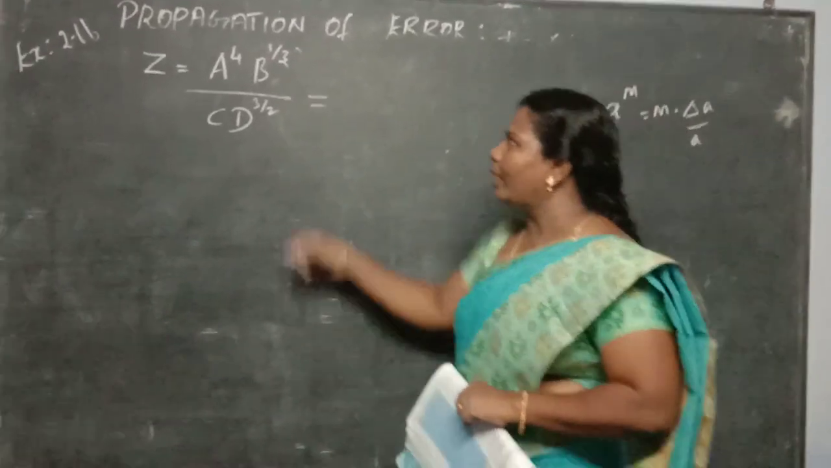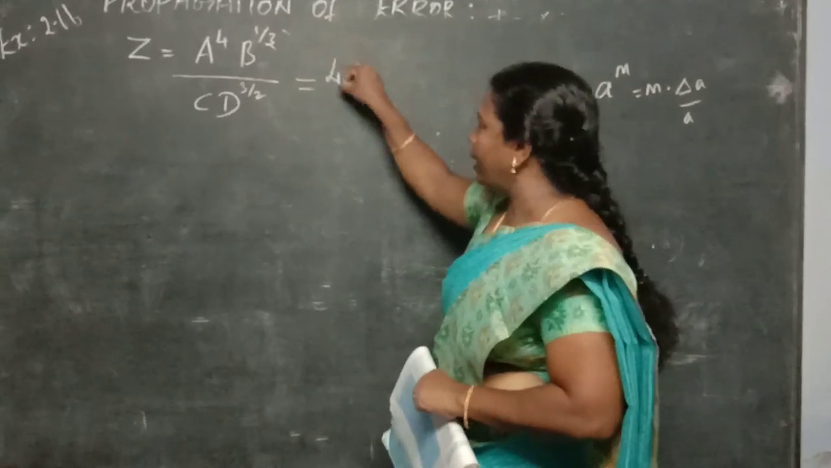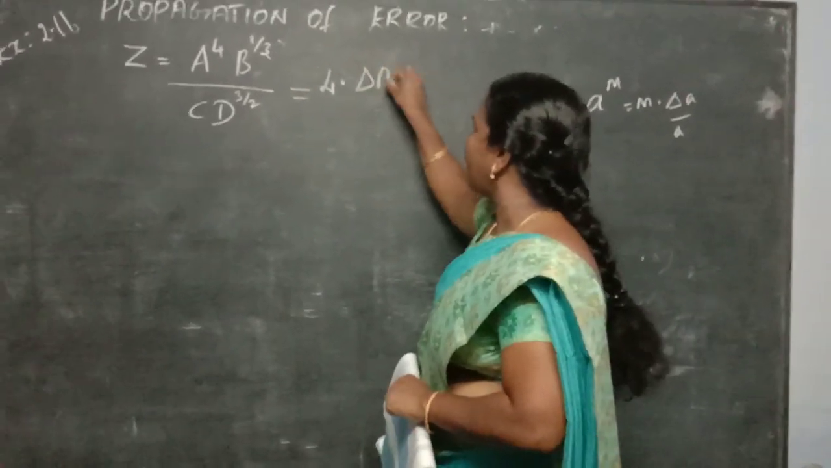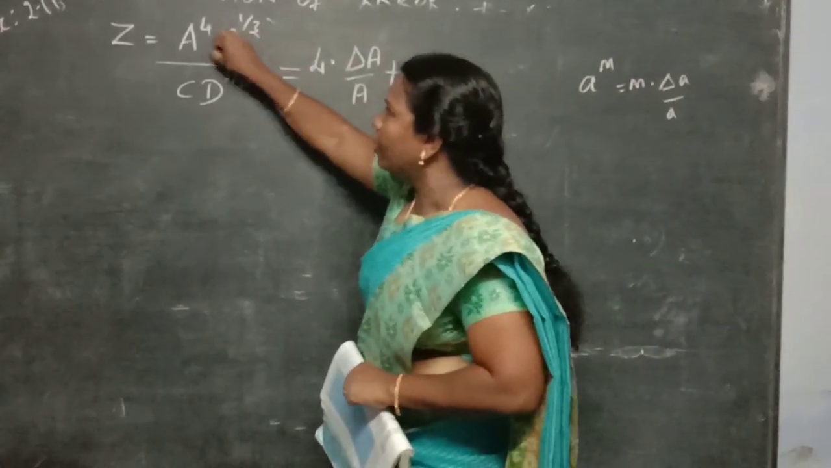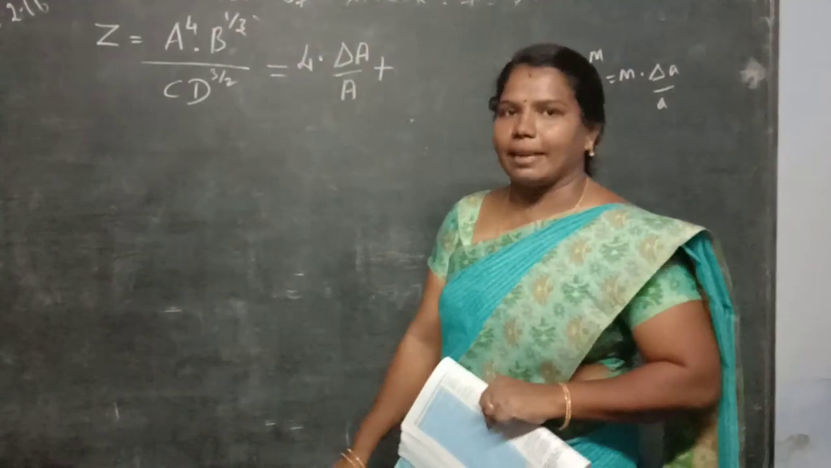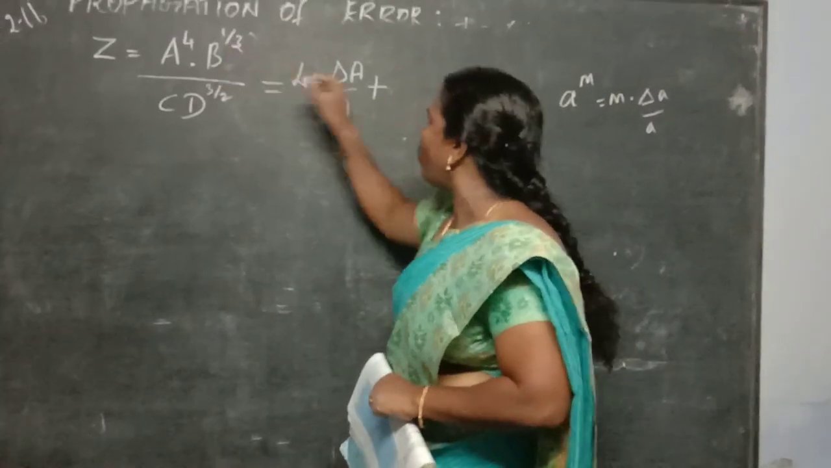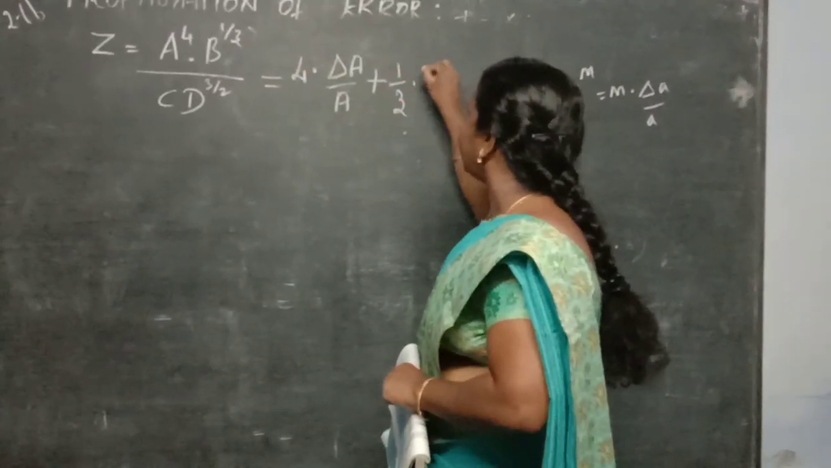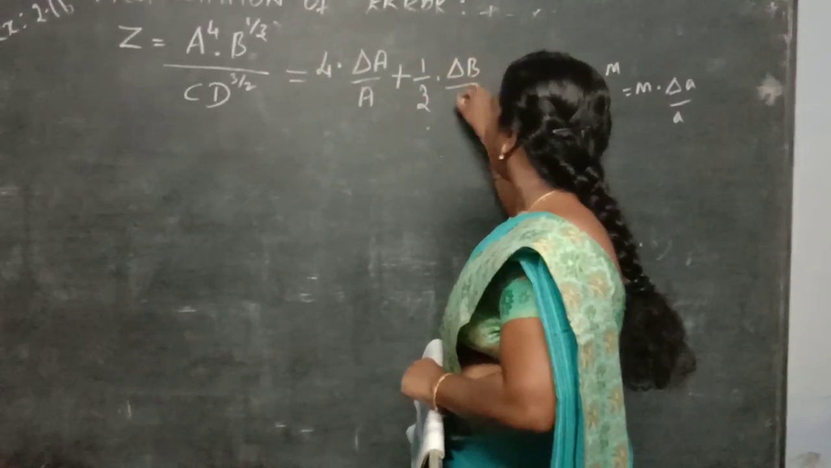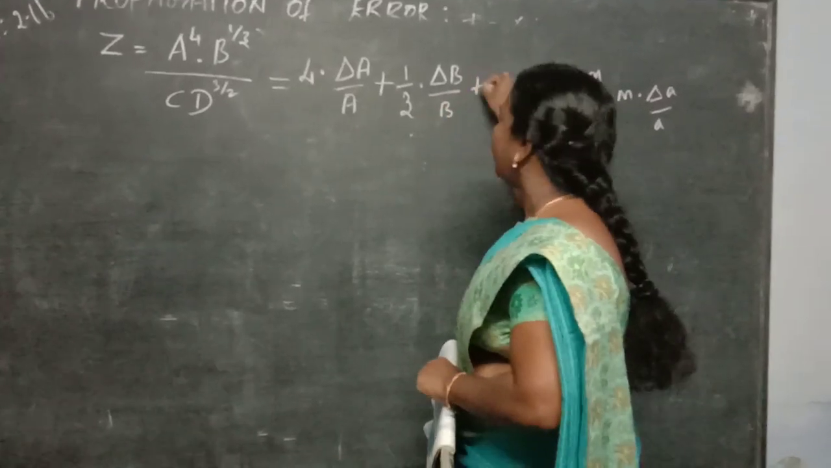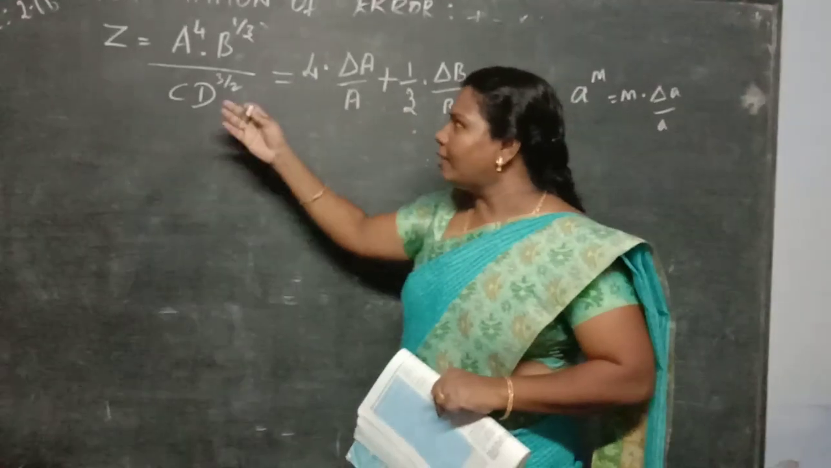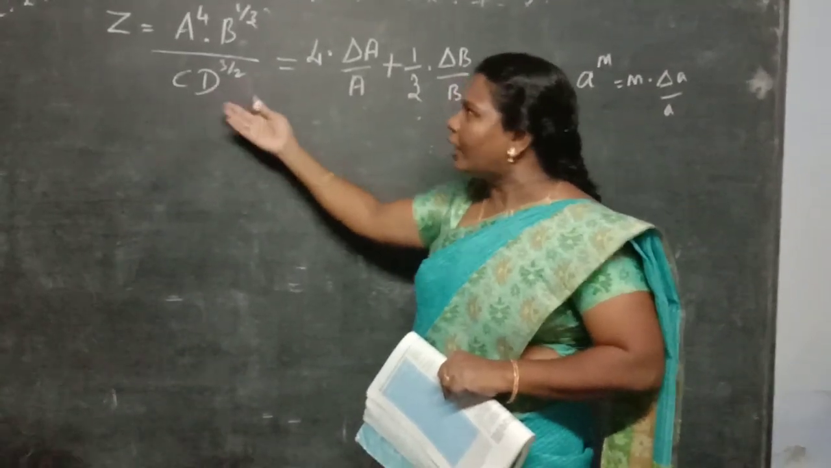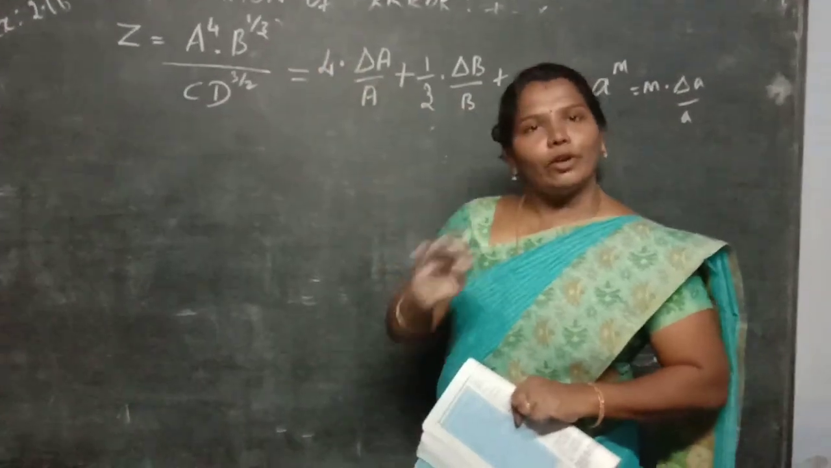So how will you follow it in this sum? See, 4 into, what is the A? Delta A divided by A. Then plus, see here it is a product, so for a product you use the plus sign only. And see here B power 1 by 3, so what is the answer? 1 by 3 into delta B divided by B. Then if it is a denominator term, what is the division condition? If it is in the denominator of a division, you can take it to the numerator without any changes.